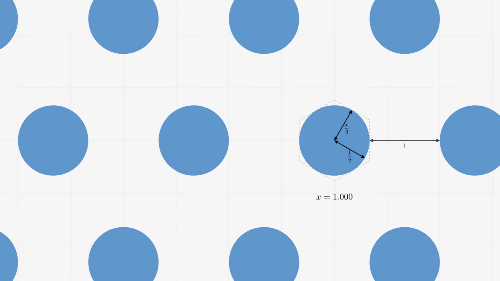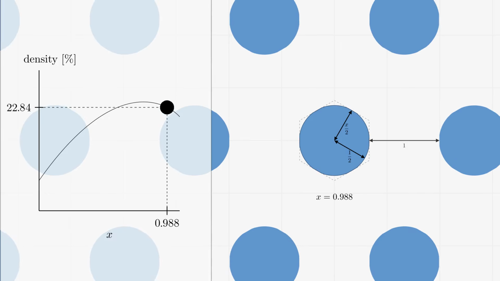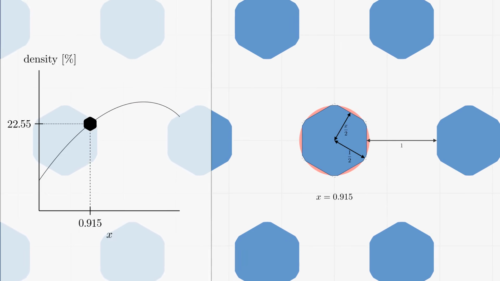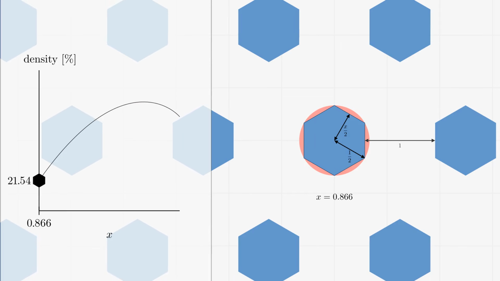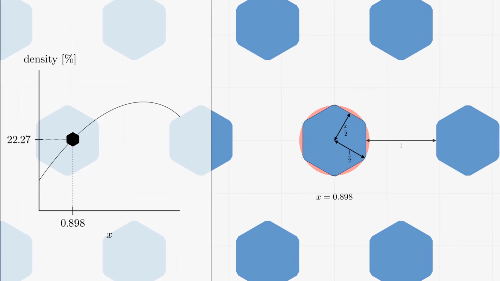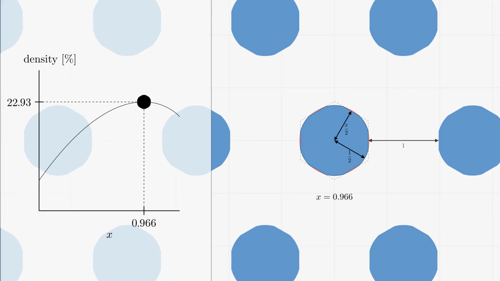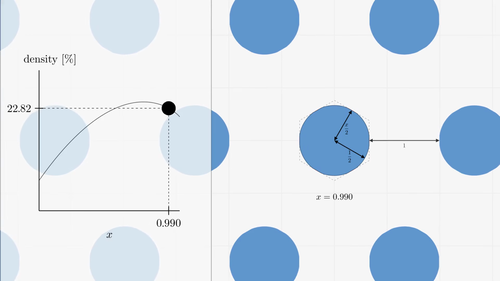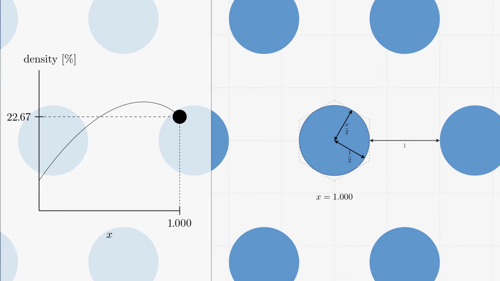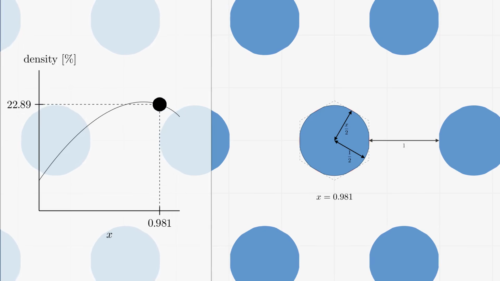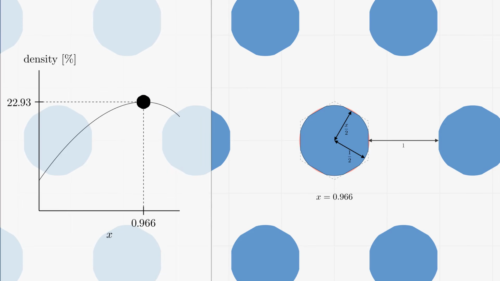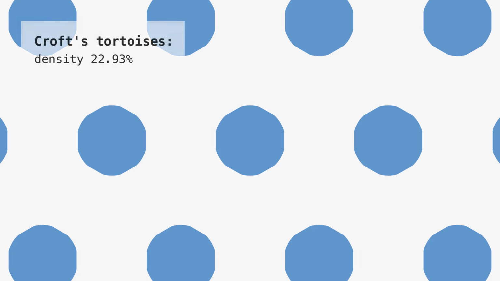Croft has determined that among these sets, the maximal density is achieved when the perimeter of the shape is exactly 50% circular arcs and 50% segments. This shape is called Croft's tortoise. This gets us a tiny improvement over simply packing the circular disk, from density 22.67% to 22.93%. Croft's tortoise is the densest known one-avoiding set. Since 1967, no one has managed to improve it, nor has anyone proved that it is the best possible.